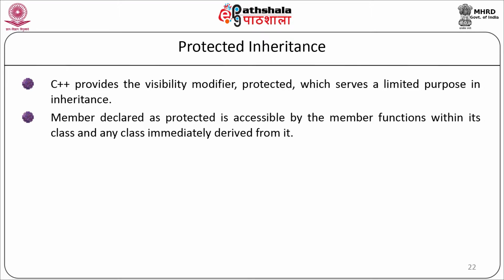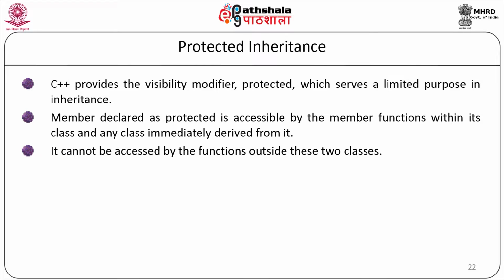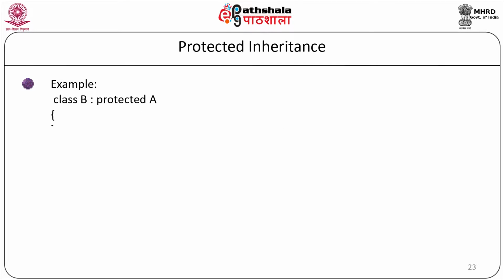Protected inheritance. C++ provides a visibility modifier protected which serves a limited purpose in inheritance. A member declared as protected is accessible by the member functions within its class and any class immediately derived from it. Syntax: class subclass colon protected superclass. The example can be class B colon protected A.